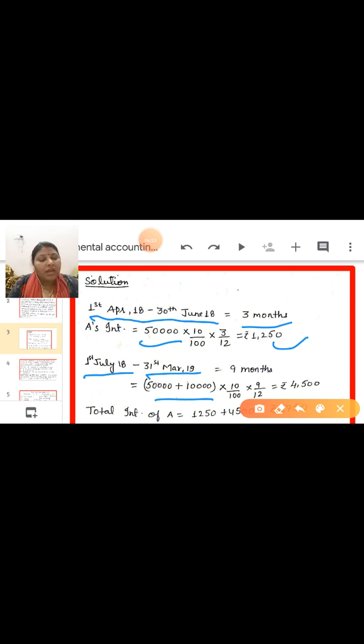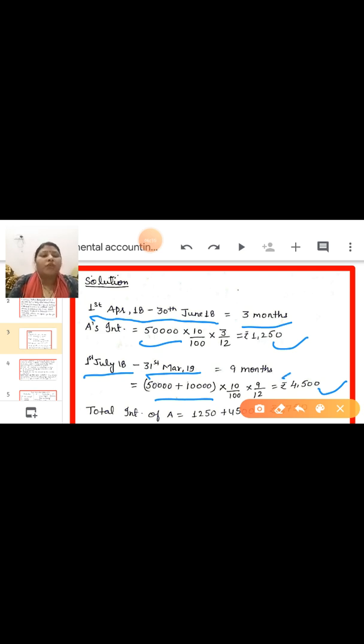Now from 1st July you have to calculate the interest on 60,000, because now A's capital is 60,000. So 60,000 at 10% for the remaining 9 months gives 4,500. These are the two interests: first for 3 months, 1,250; now for 9 months, 4,500.